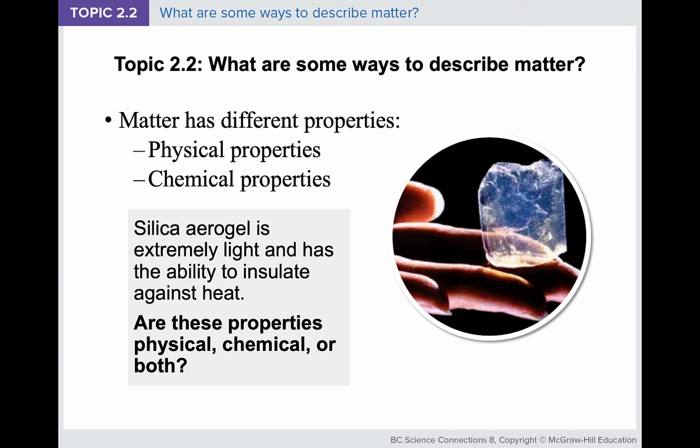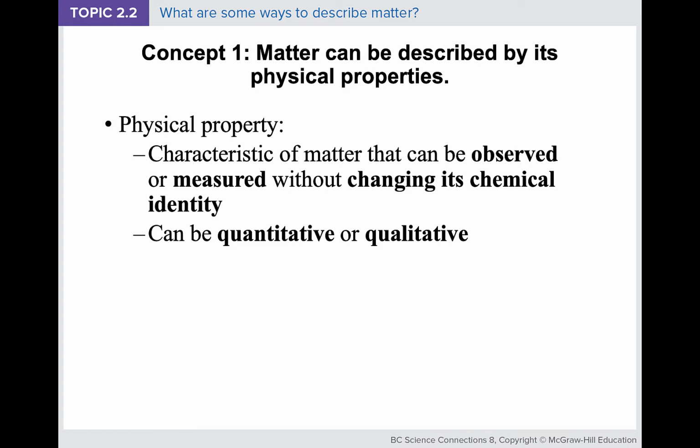Well, matter has different properties: physical properties and chemical properties. Therefore, we can describe matter using the physical properties or the chemical properties. Today we're going to talk about physical properties. So first of all, what is a physical property? A physical property is a characteristic of matter that can be observed or measured without changing its chemical identity. It can be quantitative or qualitative.